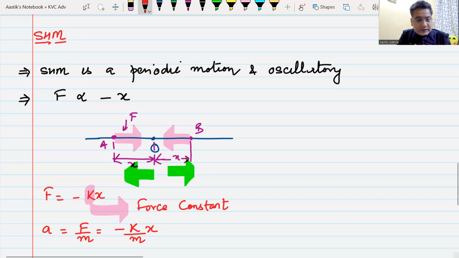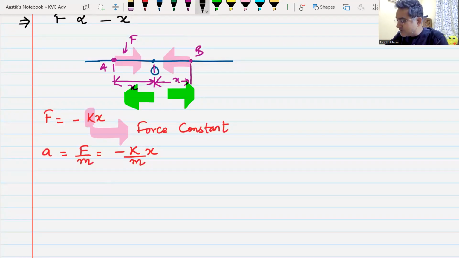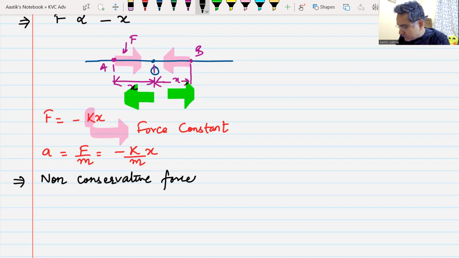For a motion to remain simple harmonic, non-conservative forces must not be present.